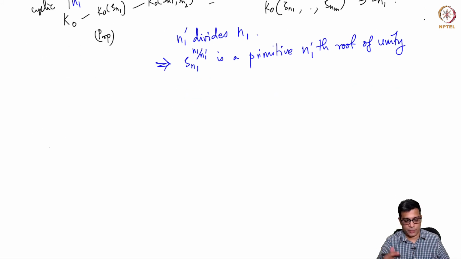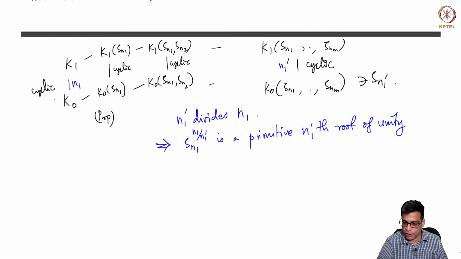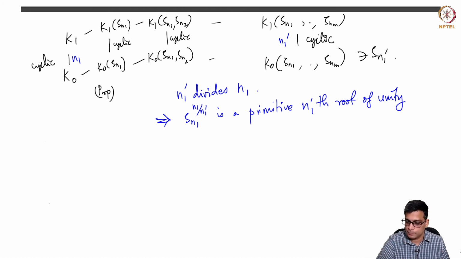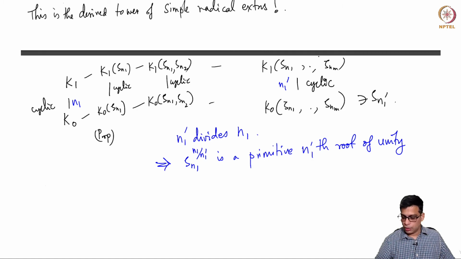Because once you have a primitive 8th root of unity, some power of it will be a primitive 4th root of unity. So once you have a primitive n1th root of unity and n1 prime divides n1, a suitable power of the primitive n1th root of unity will be a primitive n1 prime root of unity. So this is a cyclic extension of degree n1 prime with base field containing a primitive n1 prime root of unity.